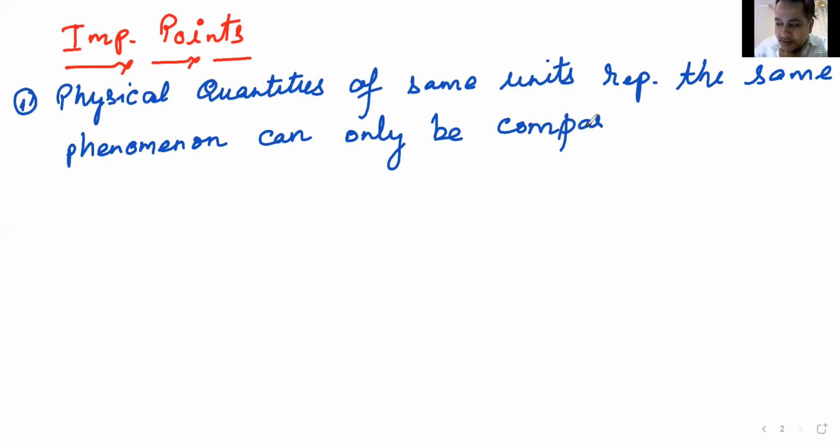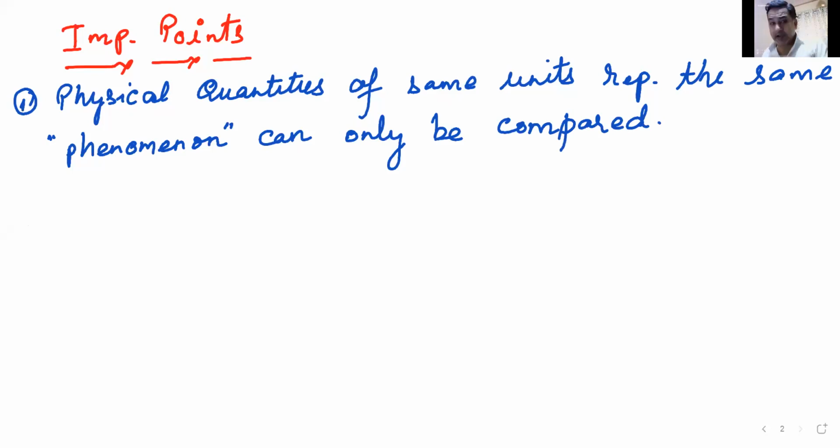So many a times you would be comparing physical quantities, and they must be explaining the same thing. We'll always cite examples, because I think example is the best way to understand a concept.